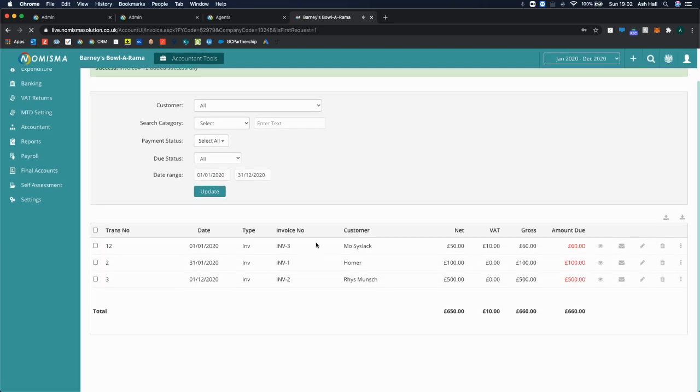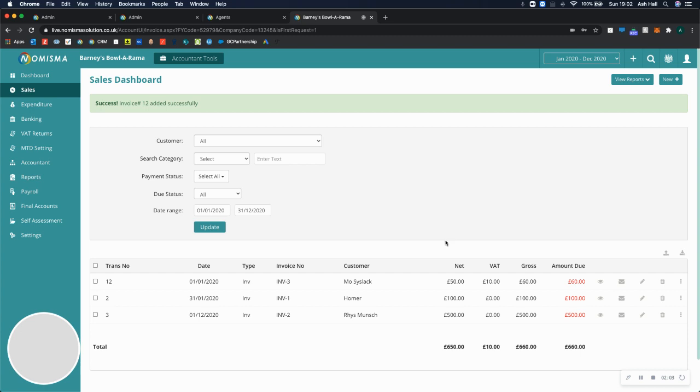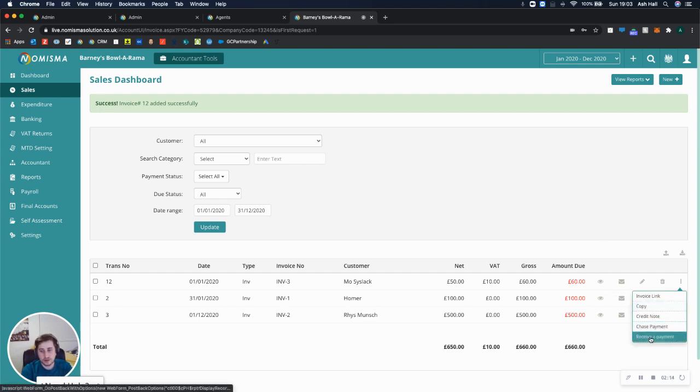That then lists the sales invoice on the sales dashboard, and you can see that it's currently outstanding. So this individual owes me £60. And then when you receive a payment, you would then be able to mark it as paid and also enter the payment method as well. So if they were paid into the bank account, you can mark it as paid via bank, or alternatively, if a director was paid, then the director could be paid personally.